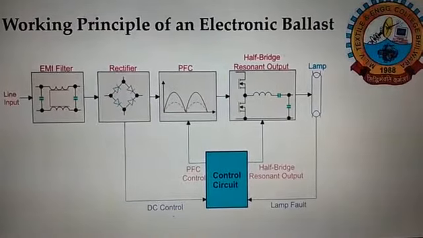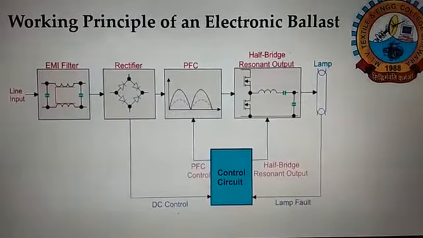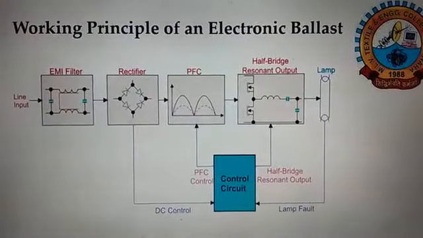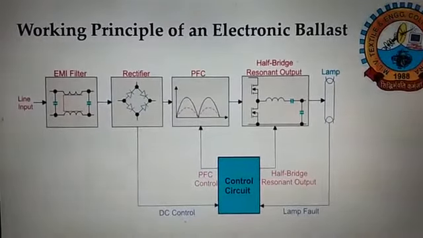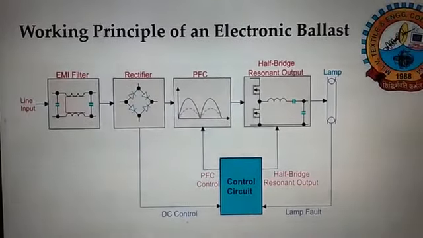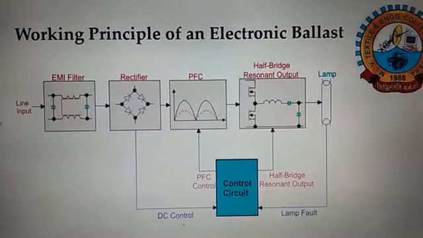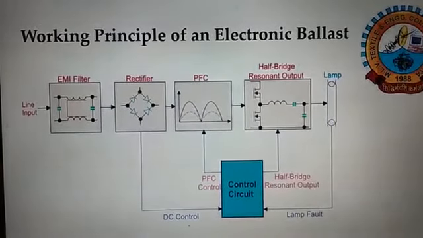PFC is your power factor corrective circuit. It improves the power factor of the lighting devices. Then half bridge resonant output. This half bridge resonant output is the main block of the electronic ballast, in which there is a switch type of devices, inductor, and there is a combination of inductor and capacitor.